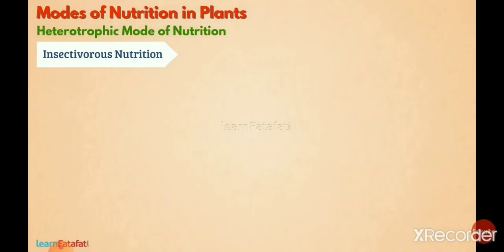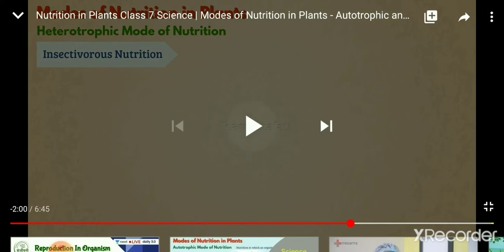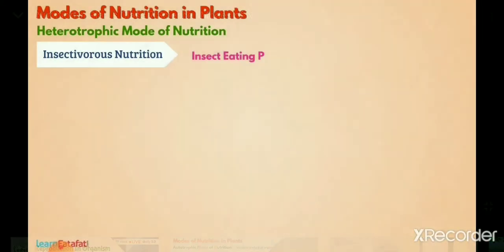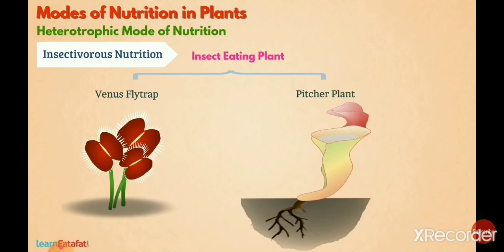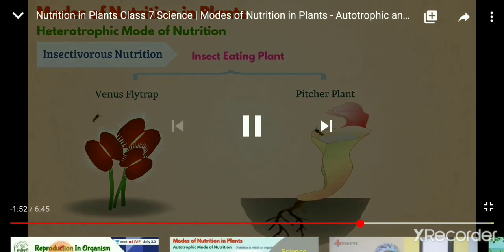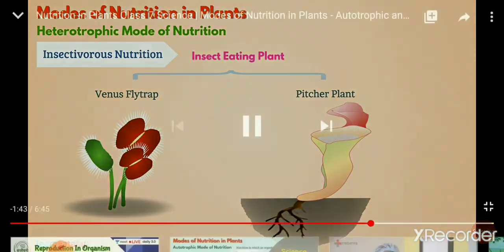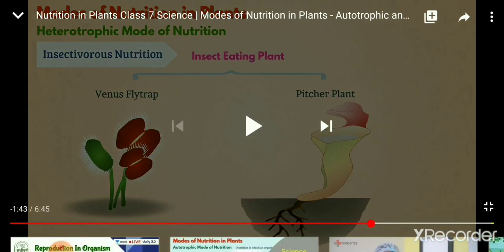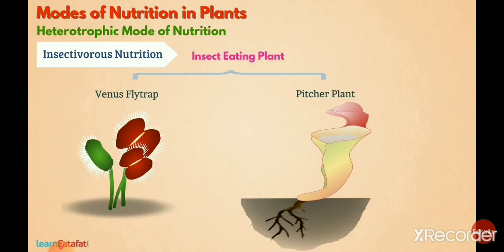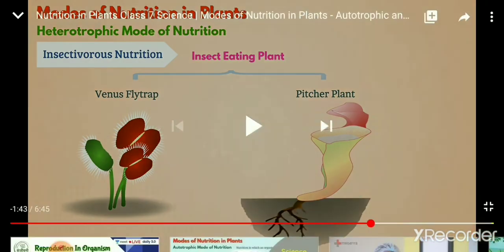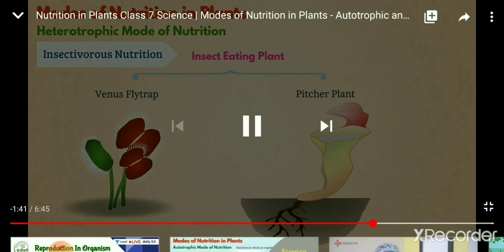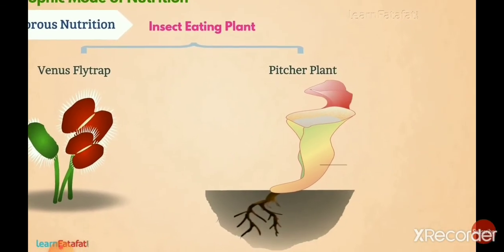And if we are talking about insectivorous nutrition, you know that insectivorous plants means insect-eating plants. Here are some examples, like Venus flytrap and pitcher plant. You can see that these plants eat insects. Why? To get minerals. They prepare their own food through photosynthesis, but as they grow in soil that does not contain minerals, they try to obtain these minerals from insects.